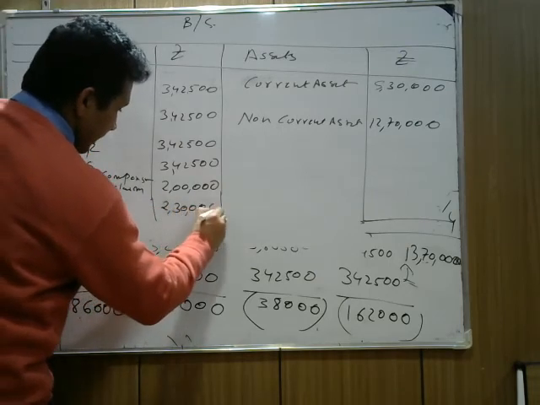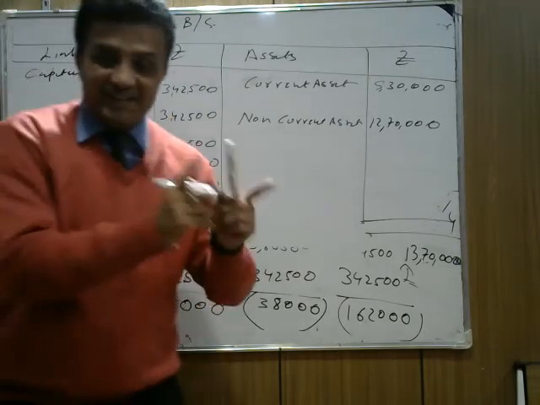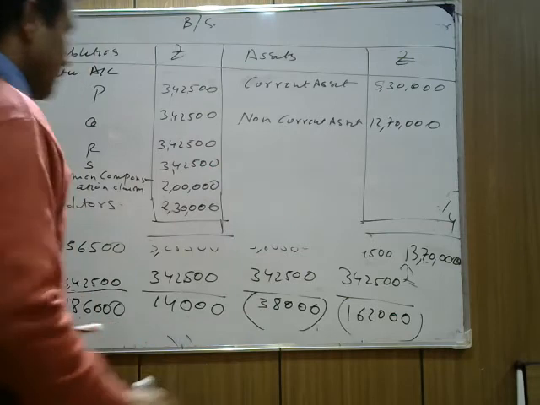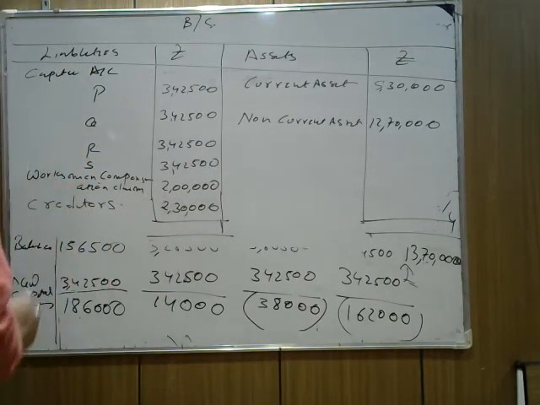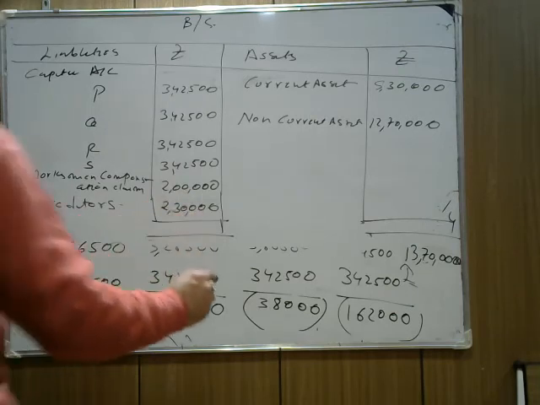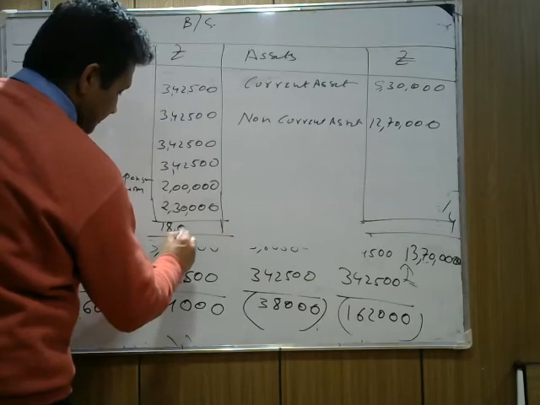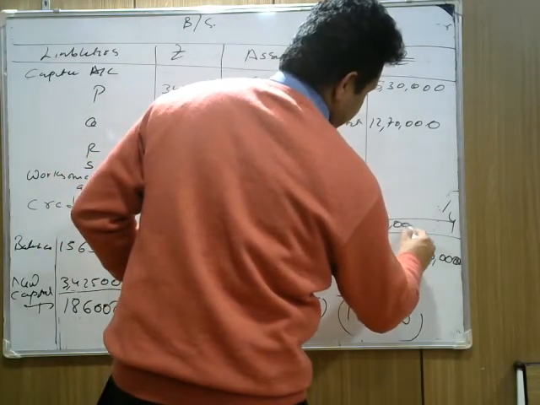Now add them. Now if we add 13,70,000 plus 2 lakh, it makes 15,70,000. With the creditors, my total is 18 lakh. Here the total is 18 lakh.